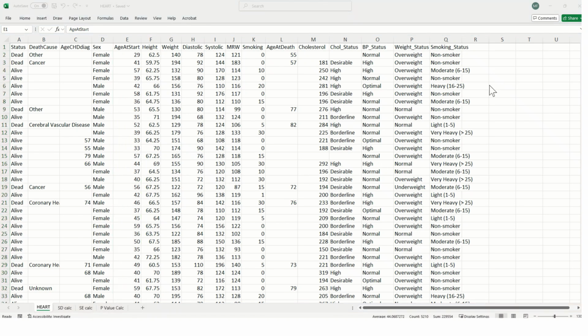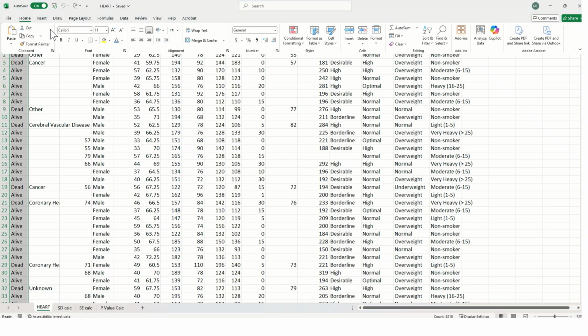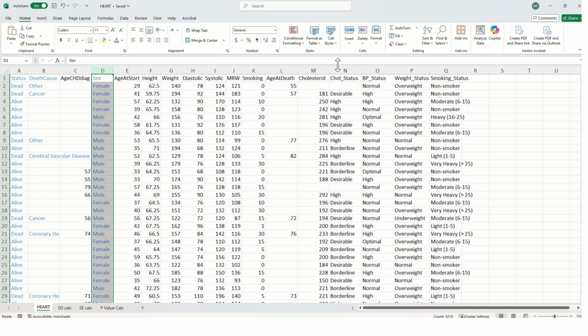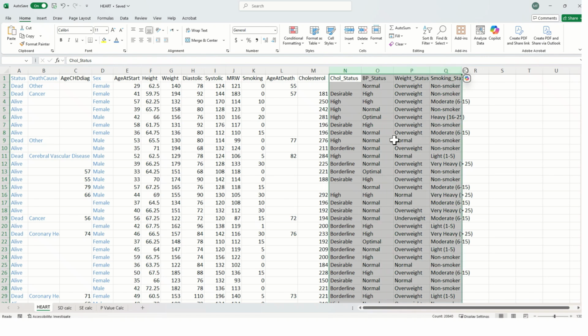So to summarize, we have two types of variables based on their variability: categorical variables with a limited number of defined categories, and continuous variables which can vary across an infinite numerical range. Let me color them up so they stand out from each other. Status is a categorical variable. Let me color it blue. Other death cause, categorical variables. Sex is categorical variables, and the last four are derived variables, which we have converted from continuous into categorical version.